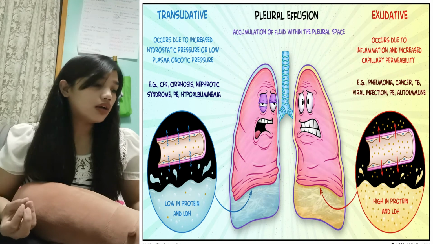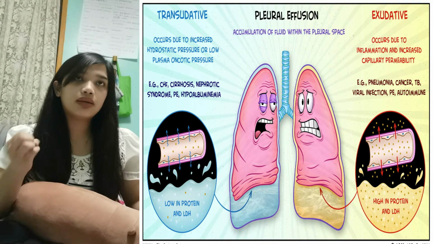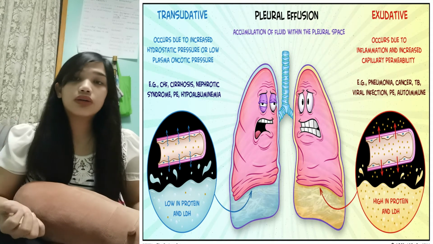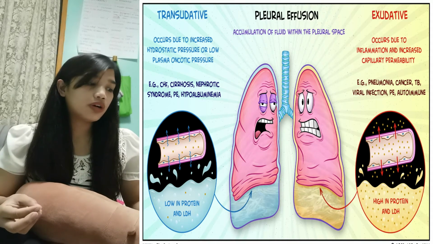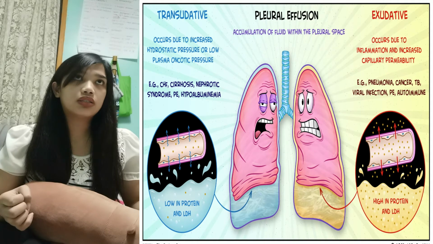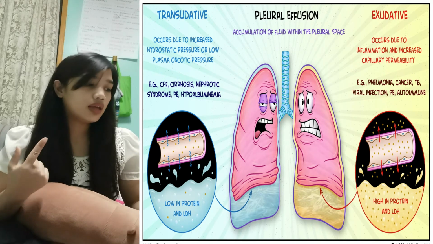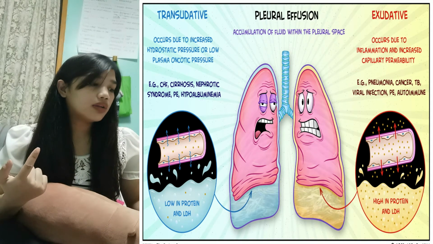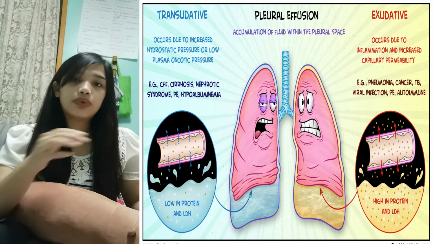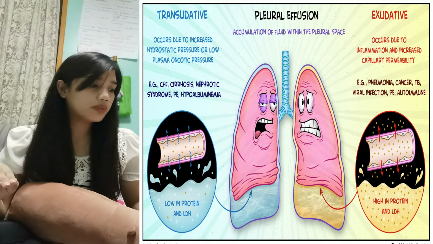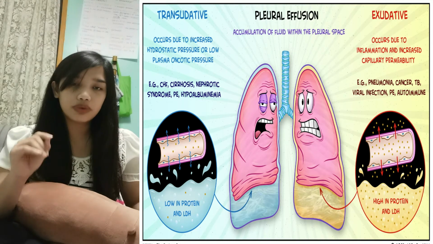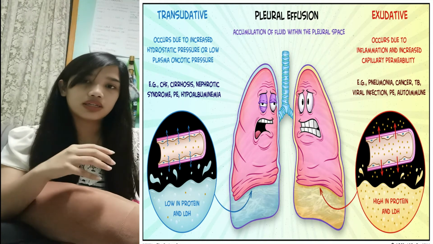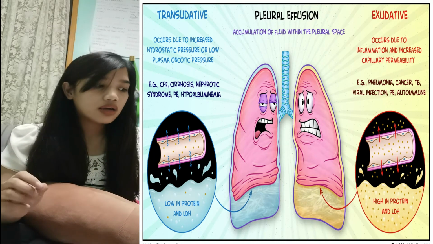Because if there is protein in the pleural fluid, it causes the fibrin or small particles such as proteins like albumin to spread towards the whole parietal and visceral pleura, which covers the lungs and the thorax.